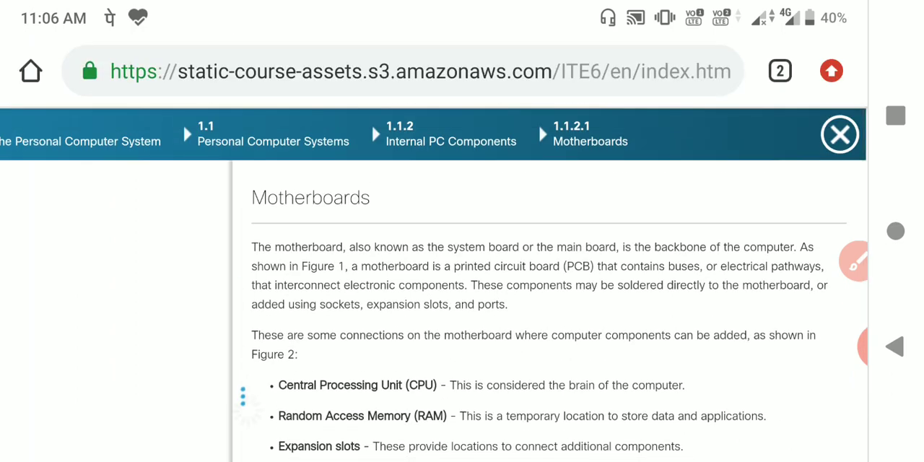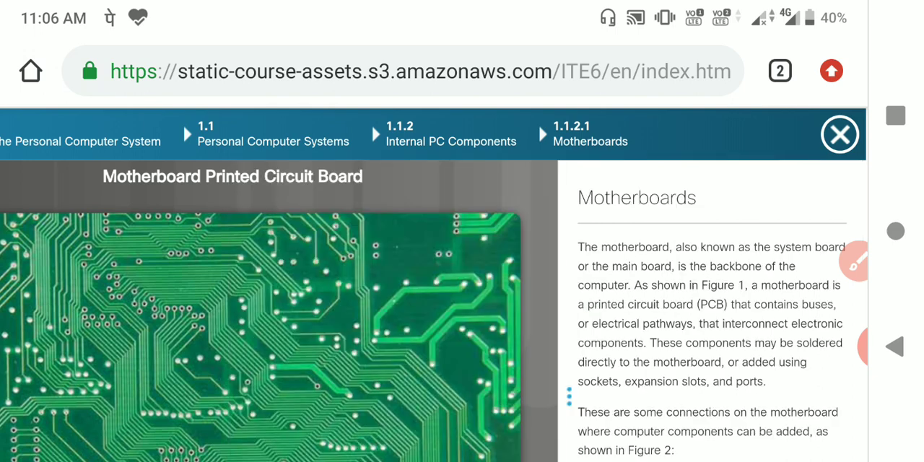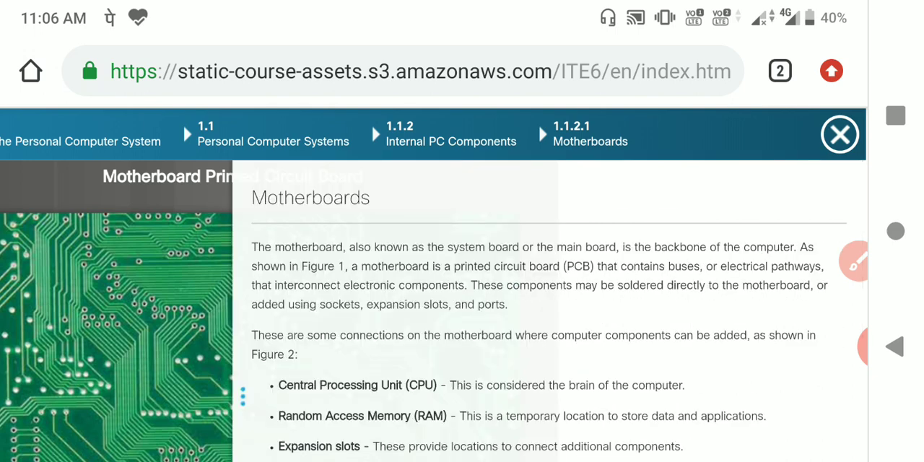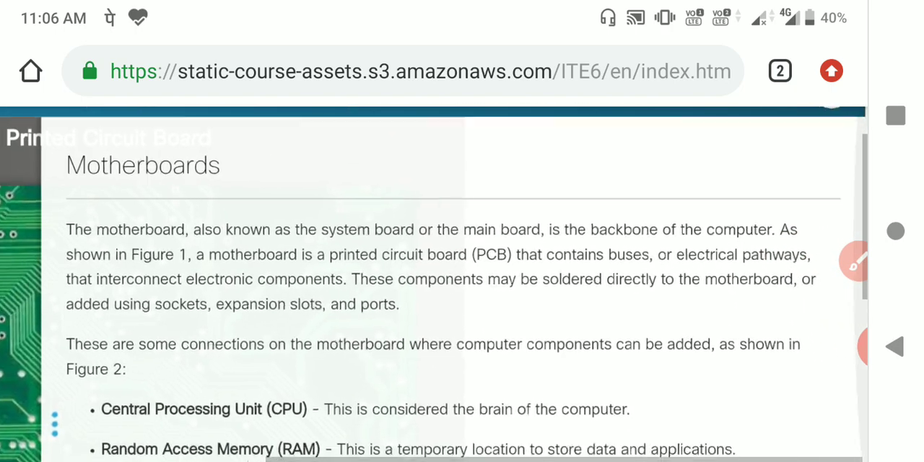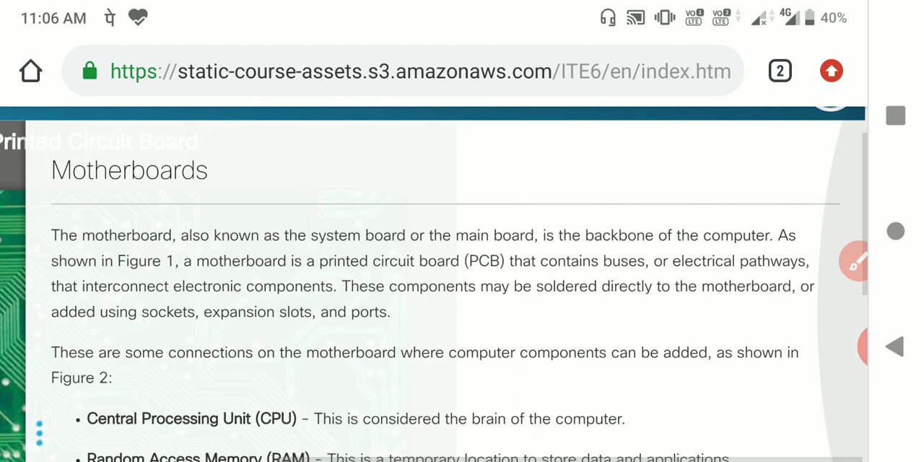So the next thing is motherboards. Motherboards are very important. The motherboard is the heart of the computer generally. Most of the operations can be controlled with the help of a motherboard. The motherboard is also known as a system board or the main board. It is the backbone of the computer, as shown in the figure beside.